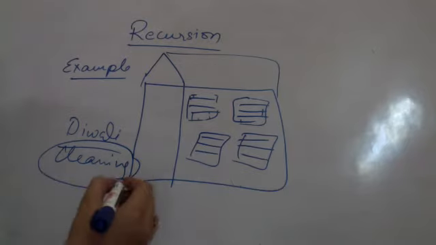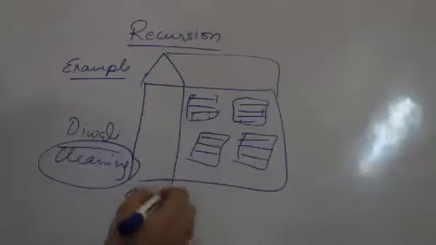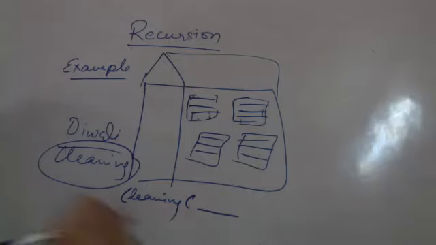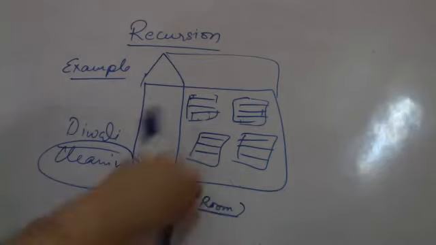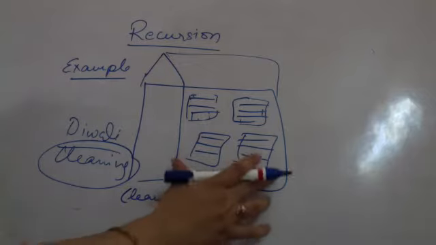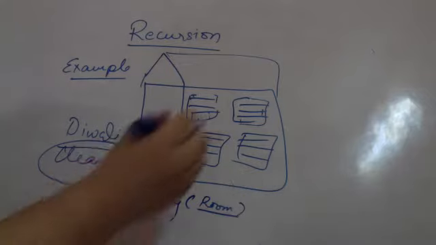So while Diwali cleaning is on, what you have to do is cleaning. Supposedly cleaning is a function which takes some parameters. Supposedly initially your mother has asked you to clean your room. This is a parameter. ठीक है? अब इसमें room is one argument. अब जब cleaning room आपके पास problem आई, so you have to clean all of this. It's such a big problem. क्या कह दिया मम्मा ने?